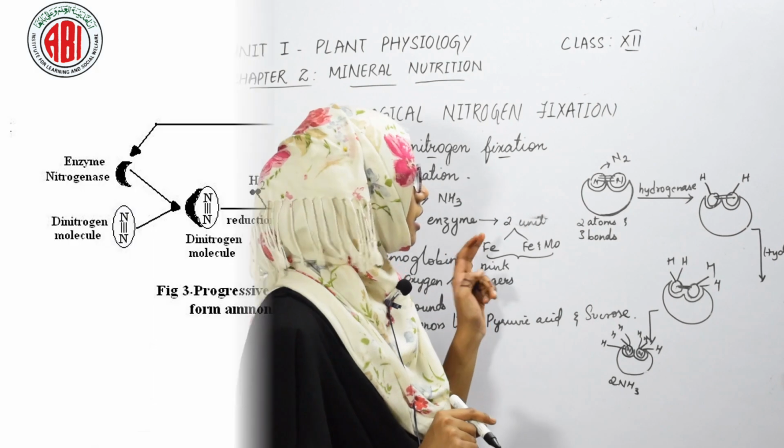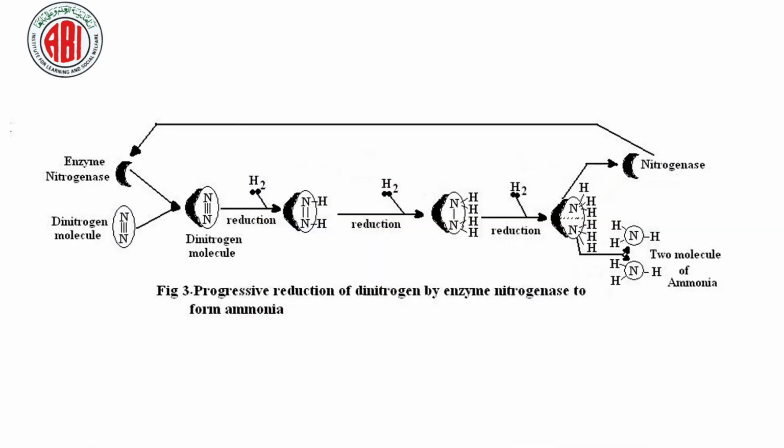So in this way, the molecular nitrogen is converted with the help of the enzyme into the usable form called ammonia. Once again, I am repeating the reactions in the conversion of nitrogen into ammonia. When we take the nitrogenase enzyme, the active sites of the enzyme are bound by the 2 atoms of nitrogen, which are bonded by 3 bonds. Now, by the activity of the enzyme hydrogenase, one bond between the 2 atoms of nitrogen is broken down, 2 bonds are left, and by breaking this one bond, 2 hydrogen atoms can attach to it.